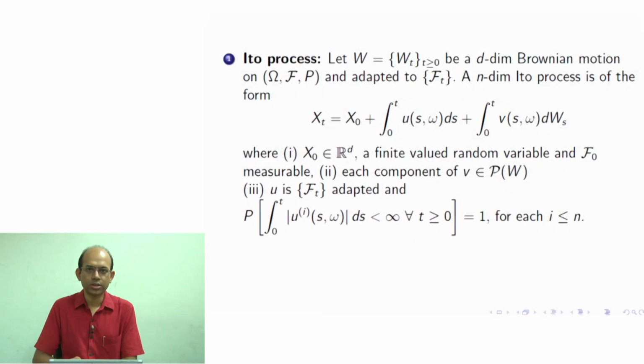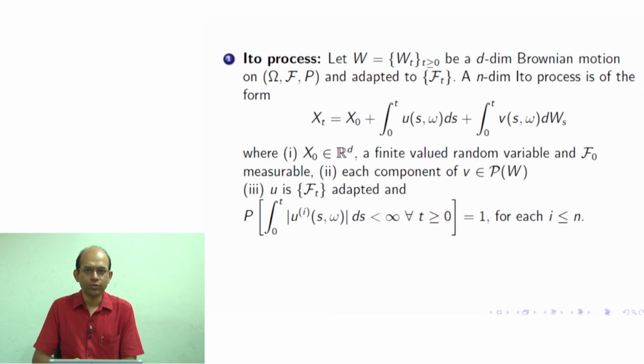Let W be a d-dimensional Brownian motion. Here Brownian motion is denoted by the letter W. This W stands for the initial of the mathematician Wiener. So, this W we take on the probability space (Omega, F, P), and we assume that this W is adapted to the filtration F_t. An n-dimensional Itô process is of the form X_t is equal to X_0 plus integration 0 to t u(s) ds plus integration 0 to t v(s) dW_s.